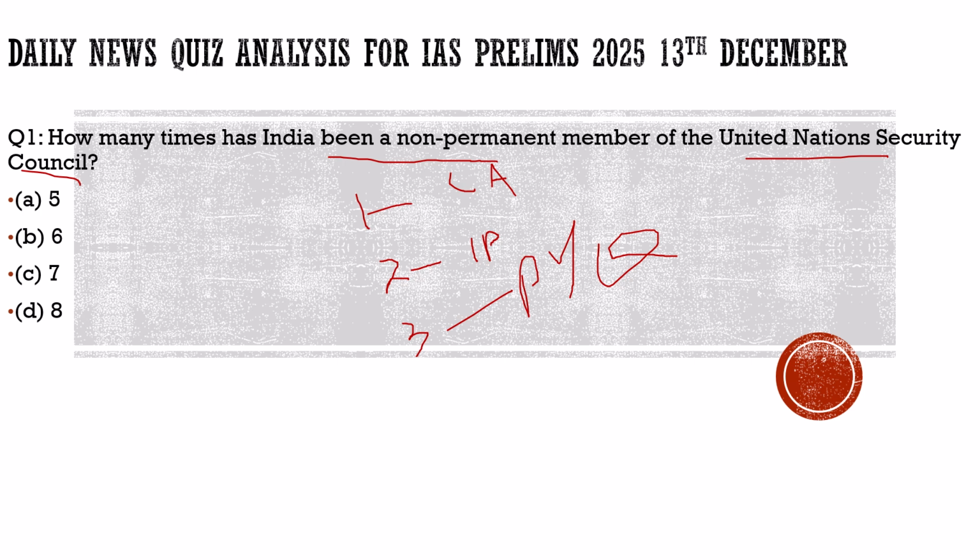Here we need to know how many times India has been a non-permanent member of the United Nations Security Council. UPSC has this habit, they often ask such questions. Now coming back to the context, Pakistan is all set to take the seat of non-permanent member from 2025 to 26, and it could create huge complications for India.